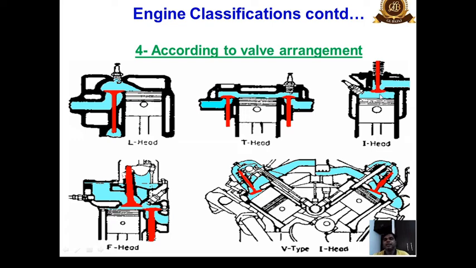Then I head, in which the inlet and exhaust valves are fitted at the top of the cylinder. So these form a shape like I. F head, in which it forms a letter F. Okay, so due to its arrangement, it is called F head cylinder. V type, that we have seen, V engines. Okay, and I head. So in I head, the valve is fitted at the top.